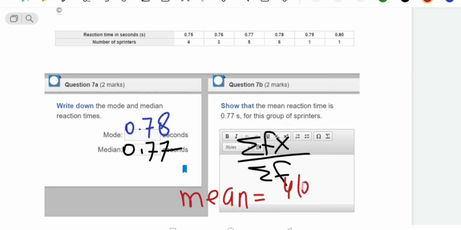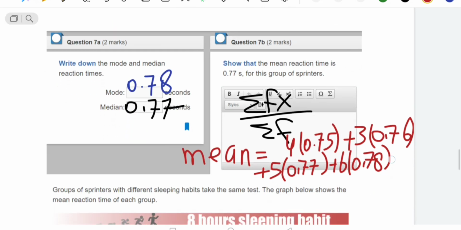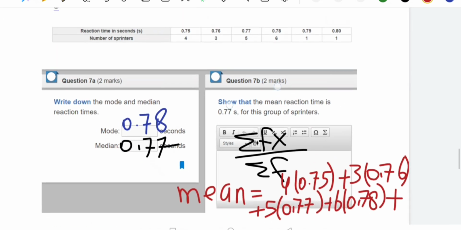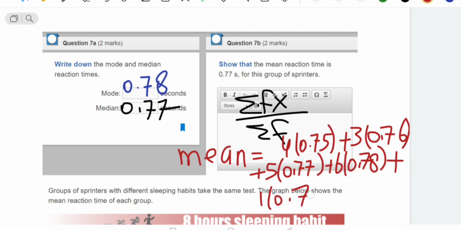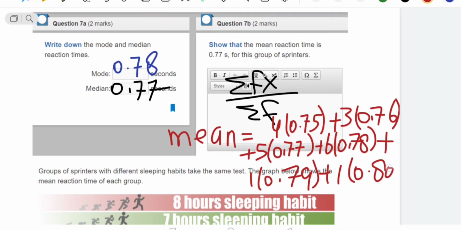The mean equals 4 times 0.75 plus 3 times 0.76 plus 5 times 0.77 plus 6 times 0.78 plus 1 times 0.79 plus 1 times 0.80, over the sum of the frequency, which is 20. We put this in the calculator and we get the answer.